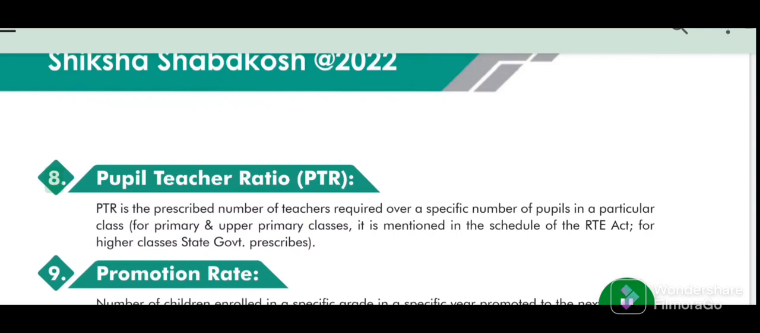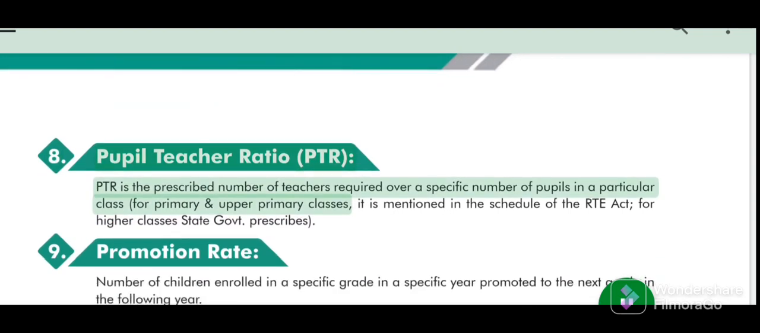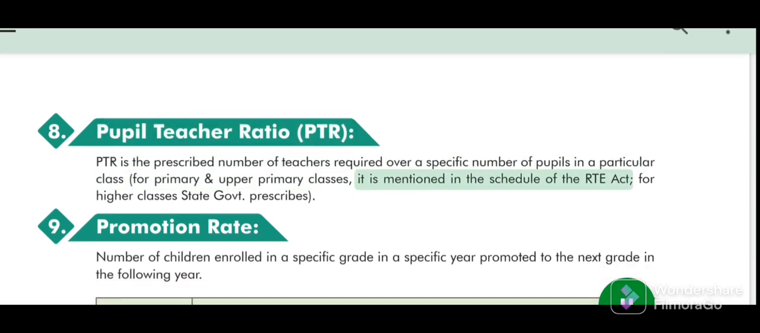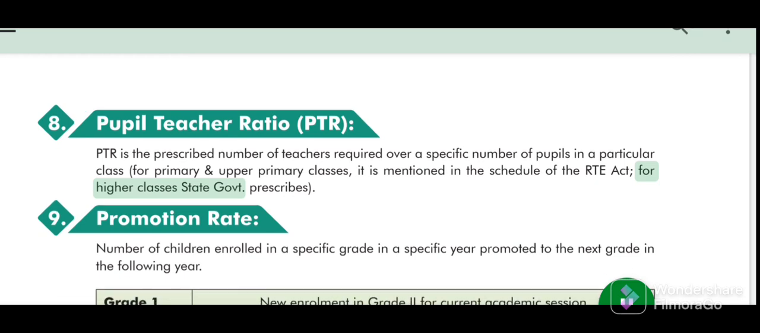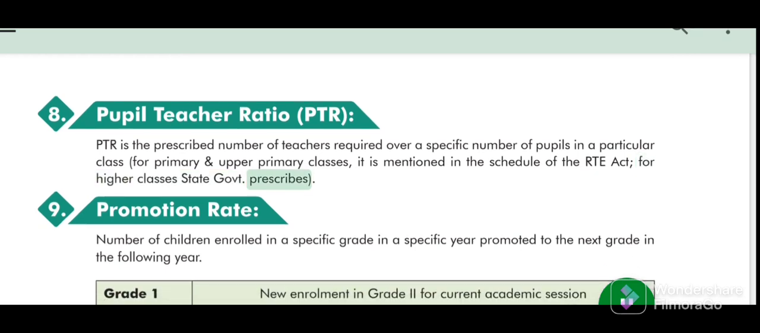8. Pupil-teacher ratio, PTR, as the prescribed number of teachers required over a specific number of pupils in a particular class for primary and upper primary classes. It is mentioned in the schedule of the RTE Act. For higher classes, State Govt. prescribes.